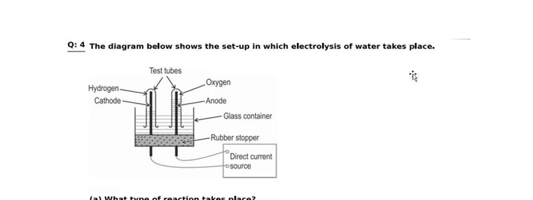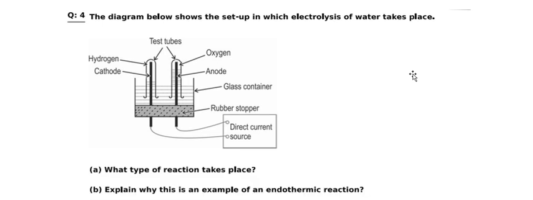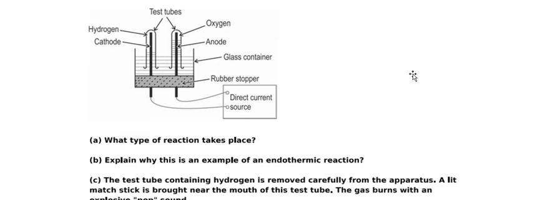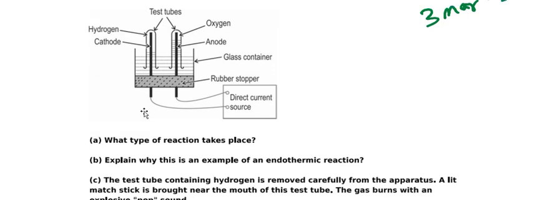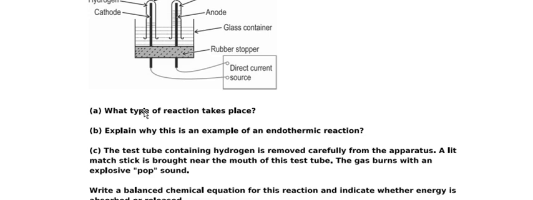The diagram below shows the steps in which electrolysis of water takes place, and we will give the questions. It is for 3 marks, right? It is for 3 marks. The diagram below shows the setup in which electrolysis of water takes place. Here is the test tube, oxygen anode, glass container, rubber stopper, direct current source, hydrogen cathode. What type of reaction takes place? First question, explain why this is an example of an endothermic reaction.